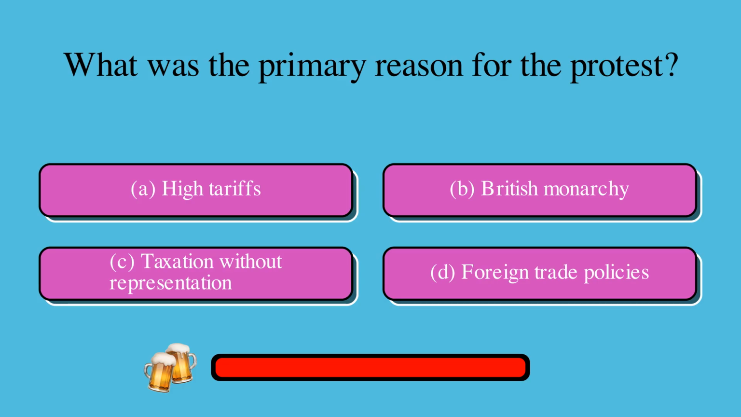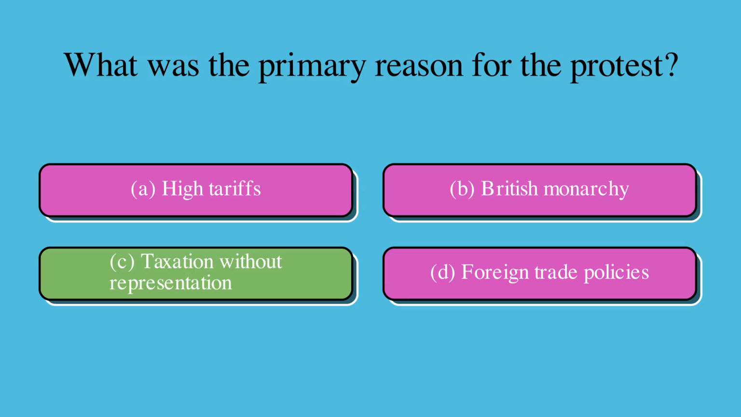What was the primary reason for the protest? Is it A, high tariffs, B, British monarchy, C, taxation without representation, or D, foreign trade policies? The correct answer is C, taxation without representation.